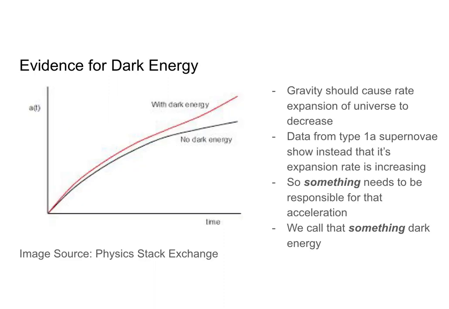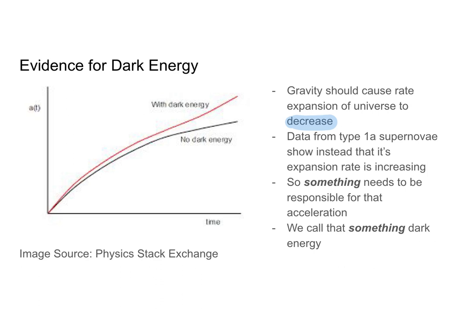So, when we talk about the evidence for dark energy, the key thing that we are talking about is the rate of expansion of our universe. As we learned previously, gravity should cause the rate of the expansion of the universe to decrease. So our universe's expansion should be decelerating over time.